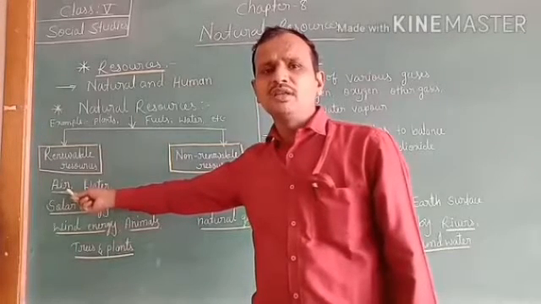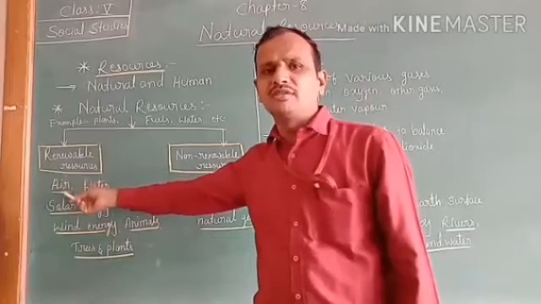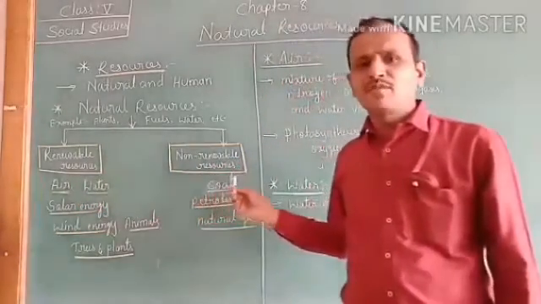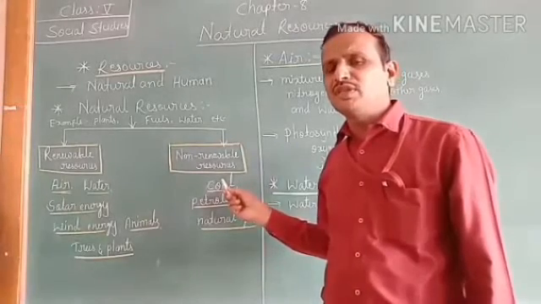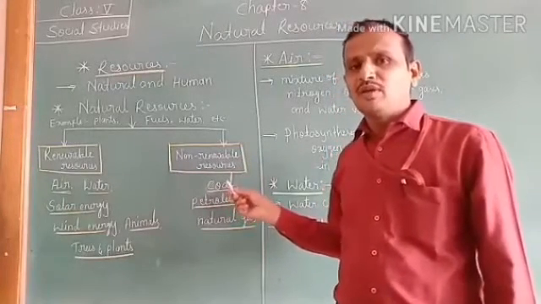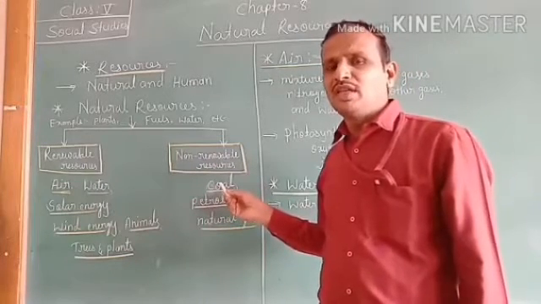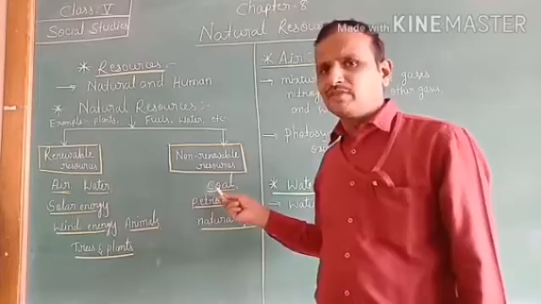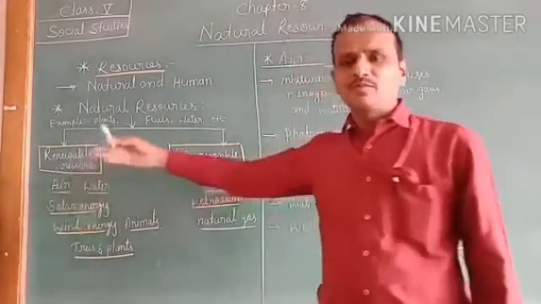They are available everywhere and always. But non-renewable resources are not unlimited sources. These energy sources are limited. They will not be available always in the future; maybe they will run out in nature.